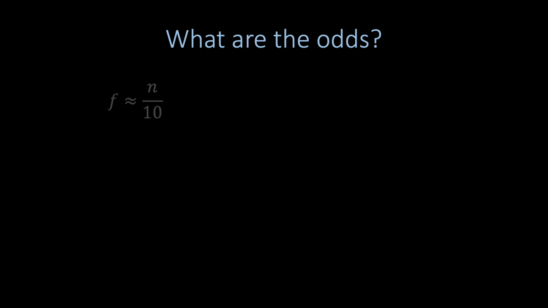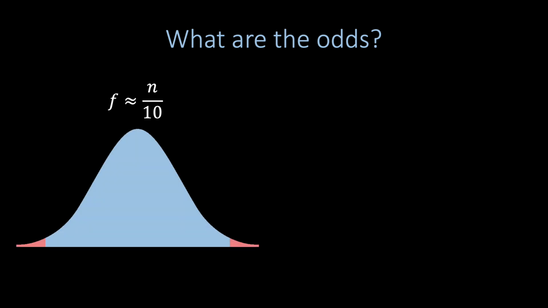Alright, we have established that in each round there is a chance that the nodes will get lucky and reach agreement. However, what are the odds? If we assume that f is roughly n/10, then the probability that the nodes' random bits are skewed enough in any direction to guarantee agreement decreases exponentially with n. Hence, the algorithm takes exponentially many rounds in expectation.